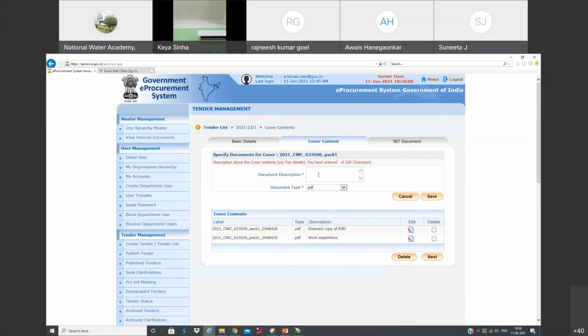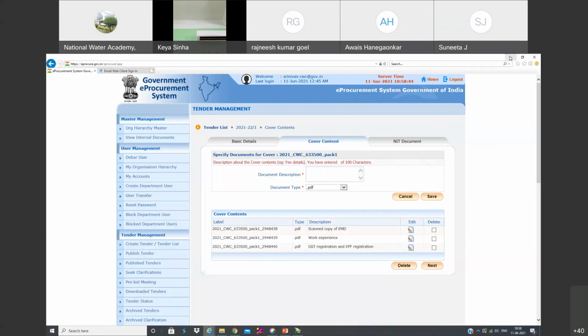And similarly, you can mention GST registration. You can even mention more than one document in one single layer also. ETF registration. Okay, special character is not allowed. You can add. So likewise, we can keep on adding the documents we require.